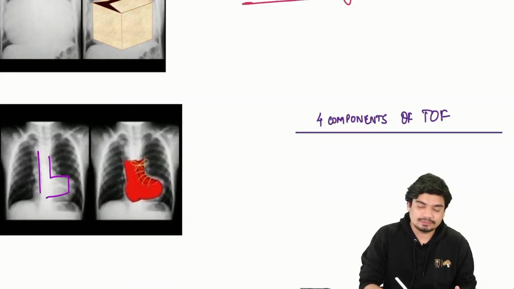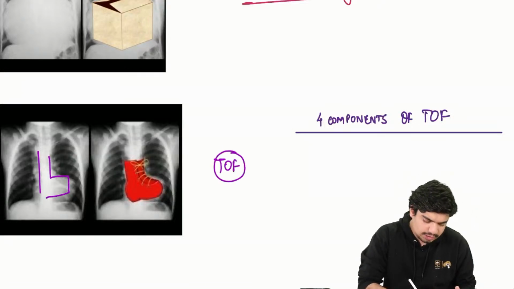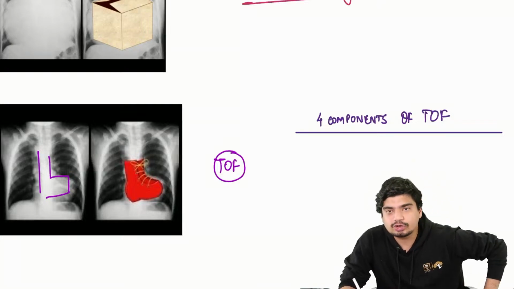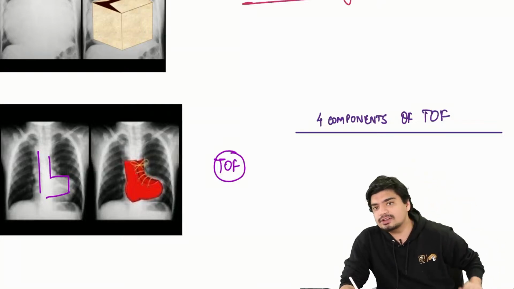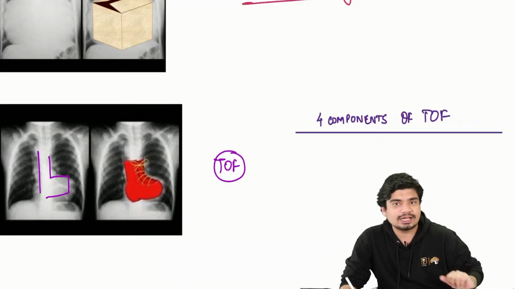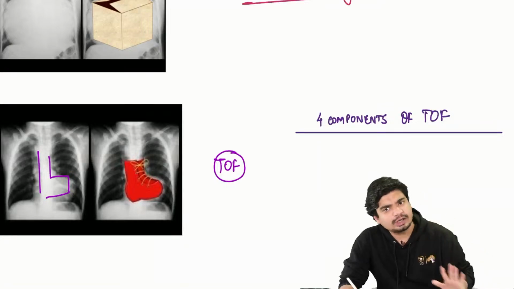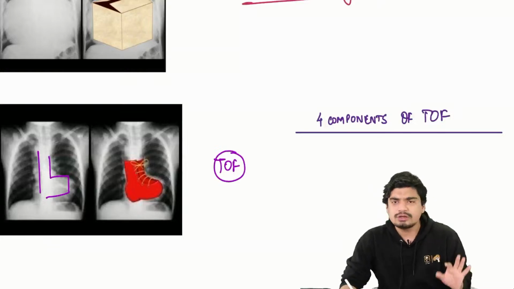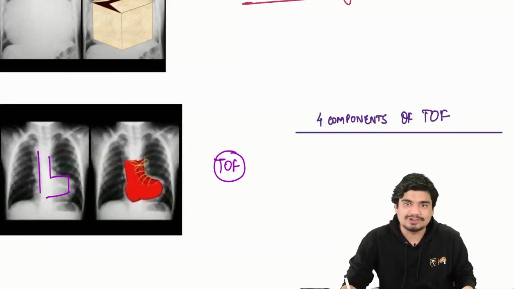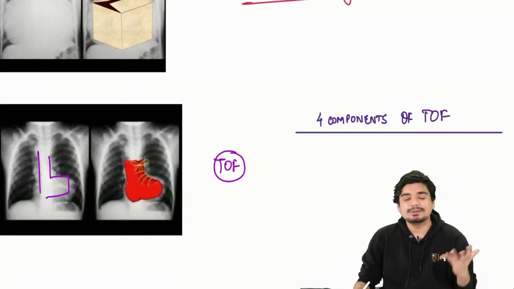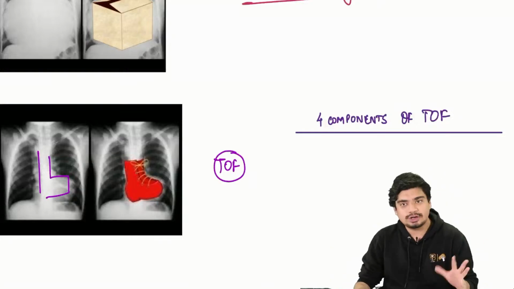Boot-shaped heart. Seen where? Tetralogy of Fallot. The last topic I'll discuss, very important, tetralogy of Fallot. After that, we'll call it a day. And then I'll talk about some important topics that you can do a little bit on your own, which I have not covered, obviously, because I cannot cover entire pediatrics in 2 hours. The most important topics I've covered for your one shot, for your revision purpose.